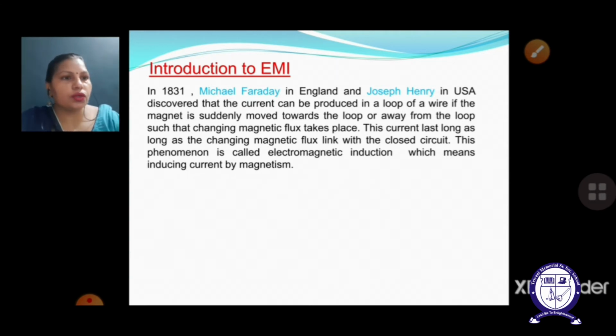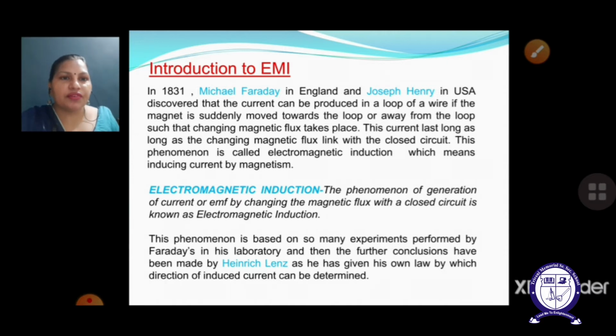Now we are going to discuss the definition. Electromagnetic induction is the phenomenon of generation or inducing of current or EMF by changing the magnetic flux within a closed circuit. Here the closed circuit can have any shape.